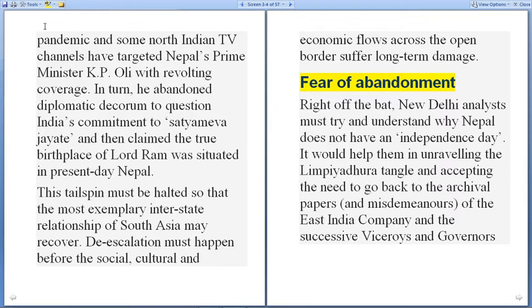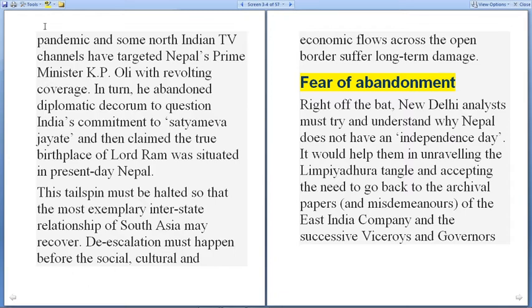In turn, he abandoned diplomatic decorum, questioned India's commitment to Satyameva Jayate, and claimed that the true birthplace of Lord Ram was situated in present-day Nepal. So this tailspin must be halted so that one of the most exemplary interstate relations of South Asia may recover. De-escalation must happen before the social, cultural and economic flow across the open border suffers long-term damage.